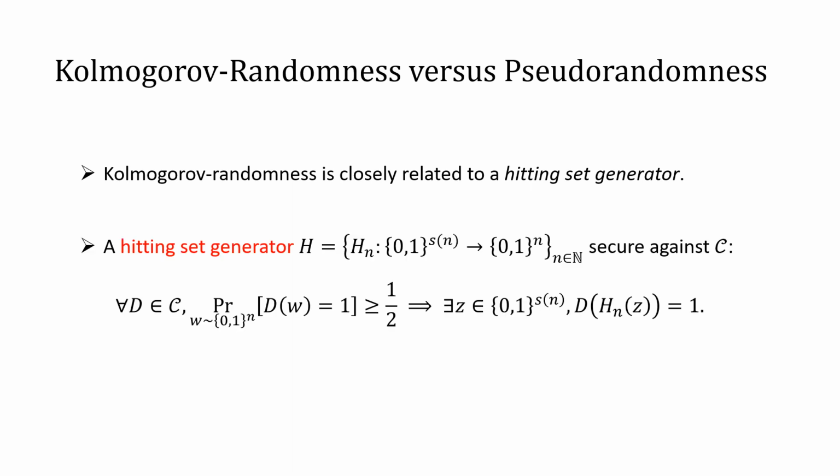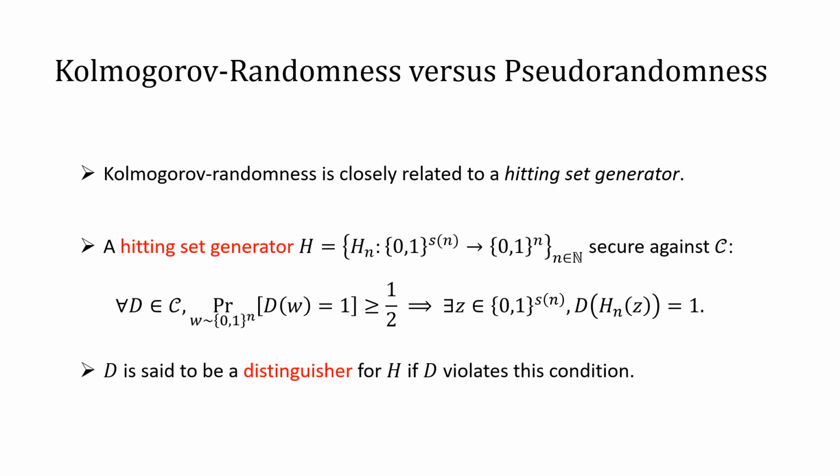A hitting set generator enables us to derandomize one-sided error algorithms, and our function H is called a hitting set generator secure against the class C if the following holds. For any function d in C, if the algorithm d accepts at least a half of all the inputs, then there is some seed such that the algorithm accepts the output of the hitting set generator. In the case when d violates this condition, we say that d is a distinguisher for the hitting set generator H.